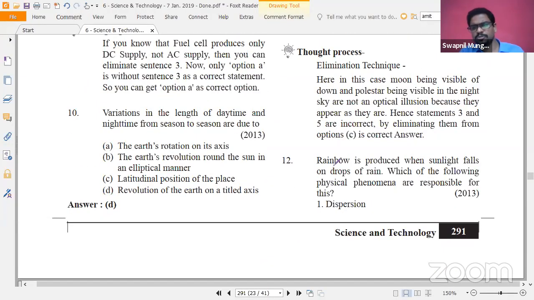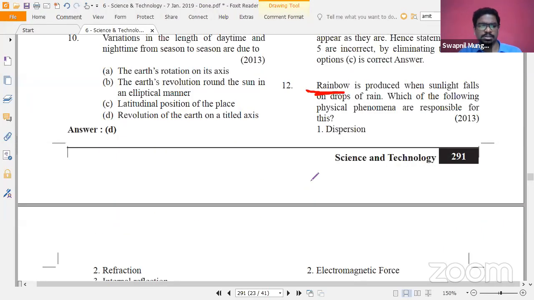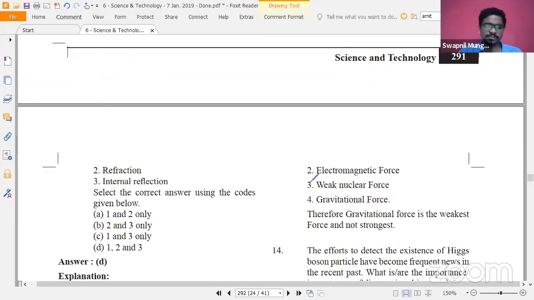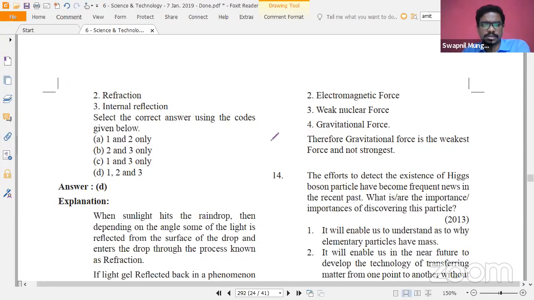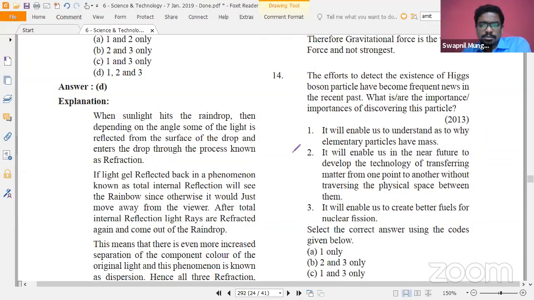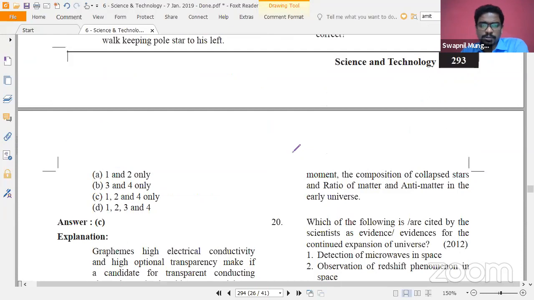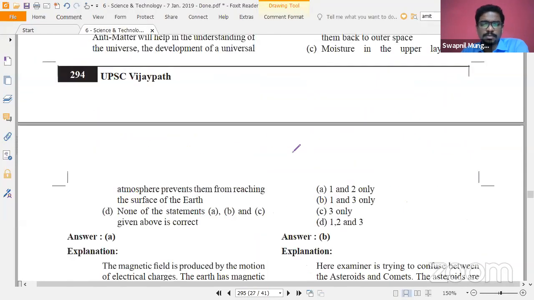So rainbow, again a daily phenomenon. The question on rainbow is whether it is dispersion, refraction, or internal reflection. It is a combination of all these things: dispersion, as well as refraction, as well as total internal reflection that you all have read about. So these kinds of simple questions are going to be there. There are going to be a few difficult questions as well that you must be aware about and deal with.